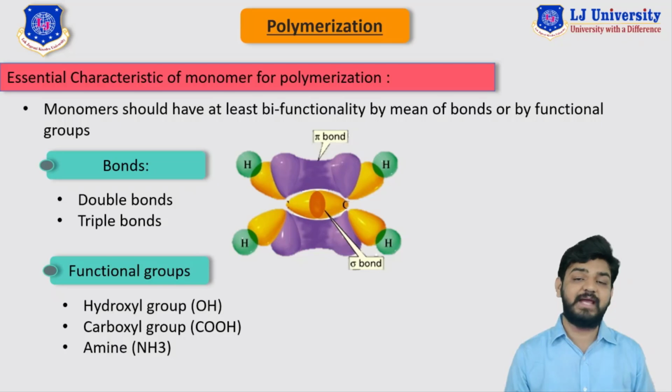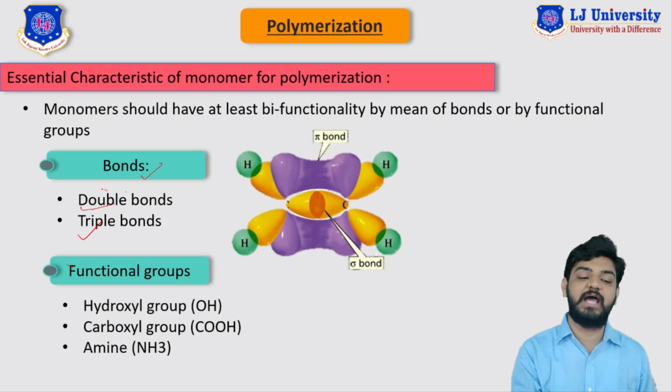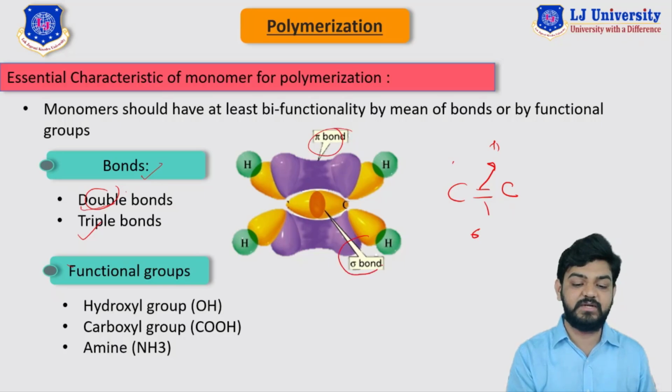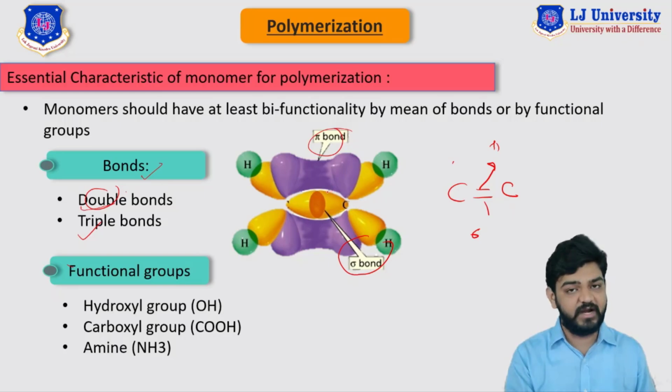So by bond, how can we get the functionality? First let's see how we can get functionality by means of bonds. Well, we can have functionality with the help of double bonds or triple bonds. So let's first understand how we can get functionality with the help of double bonds. Here in this image you can see one ethylene compound which has two carbons like this, and hydrogens are attached to these sides. Now this upper bond is known as the pi bond and this lower bond is known as the sigma bond. Well, basically this pi bond is not actually a bond, it is just a cloud of electrons.